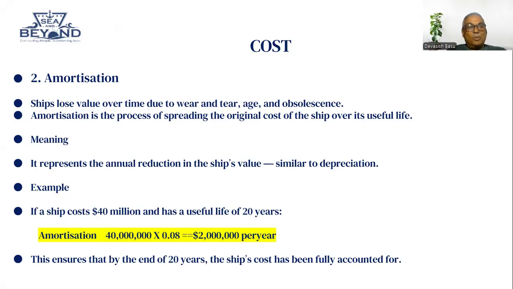So what do you understand by amortization? This ensures that by the end of 20 years, the ship cost has been fully accounted for. That means the value on your books becomes zero at that point in time, and you have accounted for this every year for the last 20 years.